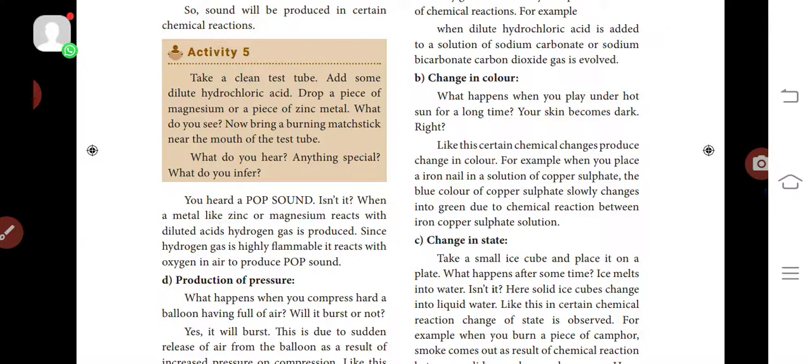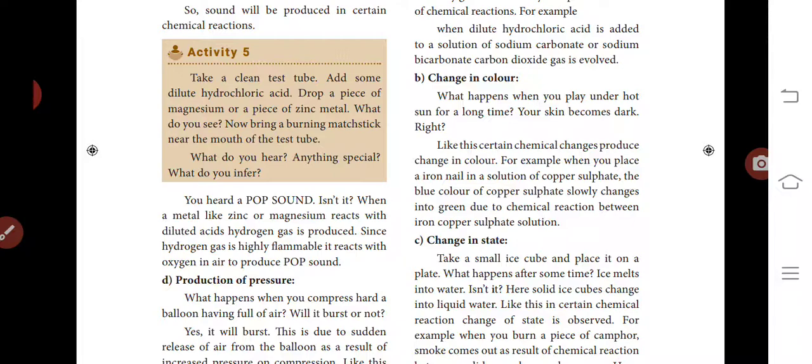What happens when you play under the hot sun for a long time? Your skin becomes dark, right? Yes, it's right. Like this, certain chemical changes produce changes in color. For example, when you place an iron ray in a solution of copper sulfate, the blue color of copper sulfate slowly changes into green due to the chemical reaction between iron and copper sulfate solution.